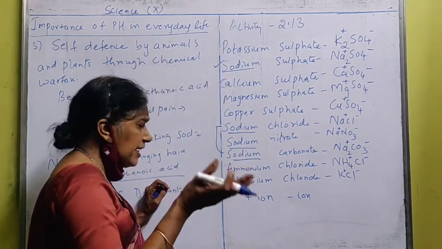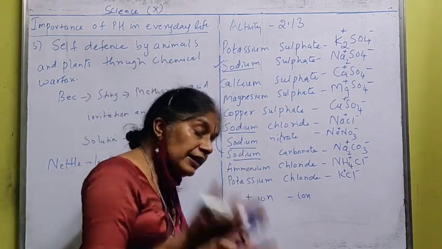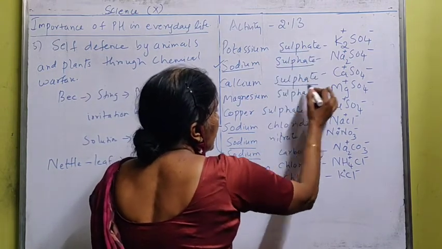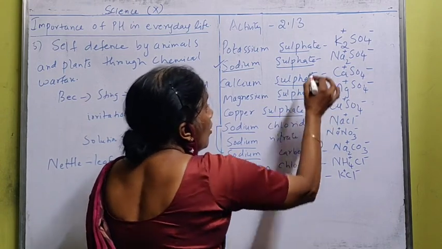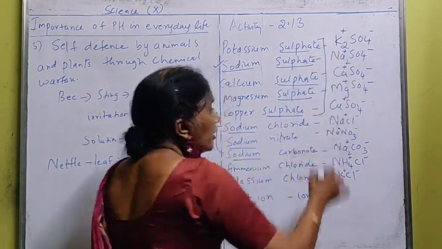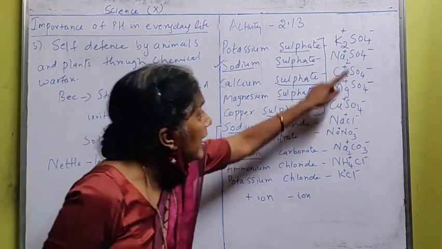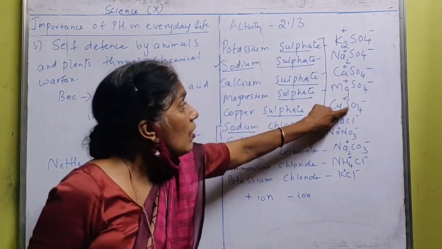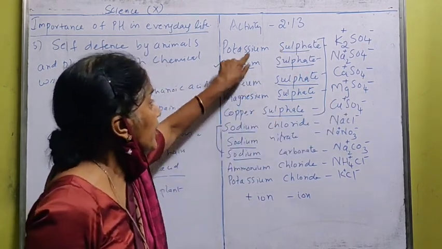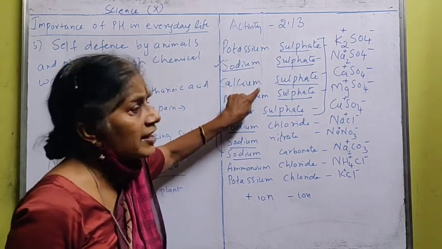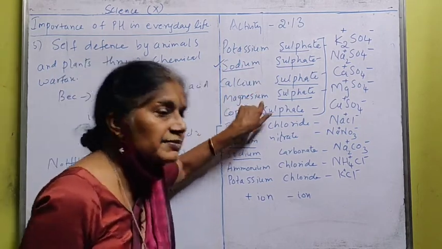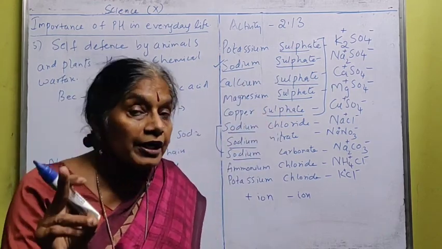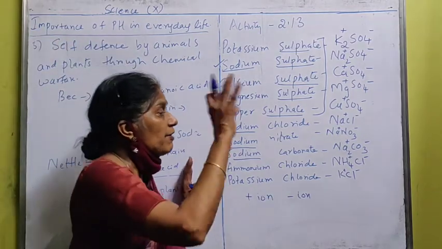Okay. Now let us take the negative ion. Can we name the family? Yes. Sulfate, sulfate, sulfate. All these belong to the sulfate family, SO4. So you can say that all these bases, potassium sulfate, sodium sulfate, calcium sulfate, magnesium sulfate and copper sulfate, belong to the sulfate family, according to the negative ions.